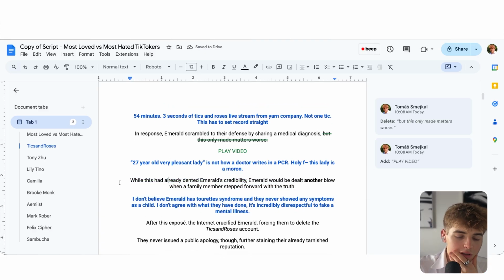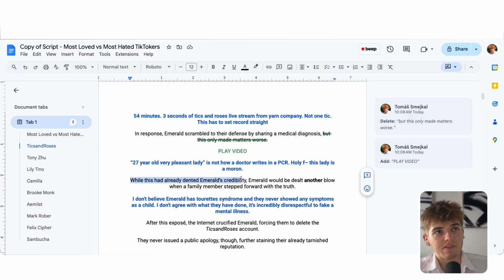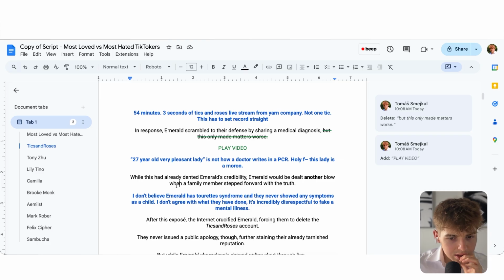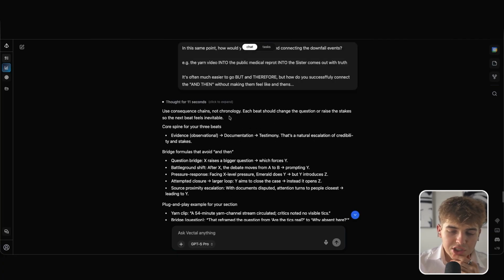Okay, this would need to be reworded, right? Because now it's kind of making it obvious. Well, this had already dented Emerald's credibility. Would be dealt another blow. It's kind of giving away that it's going to be continuing the downfall and not giving the chance. Dented. Okay, let's go.